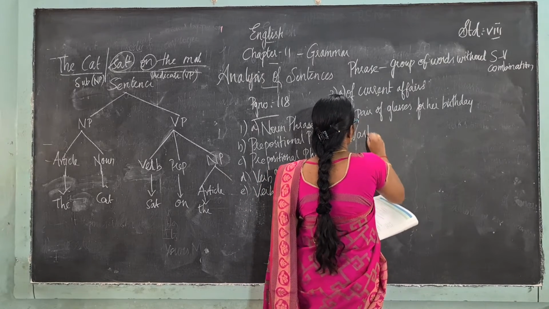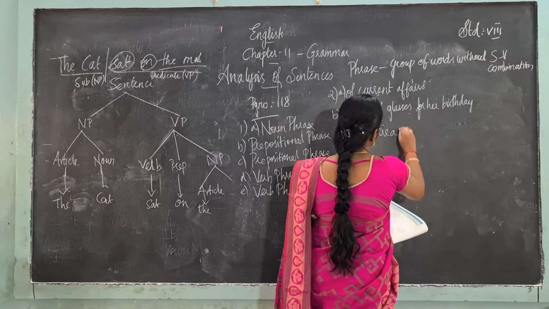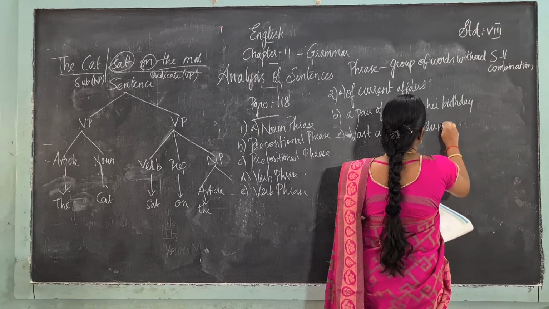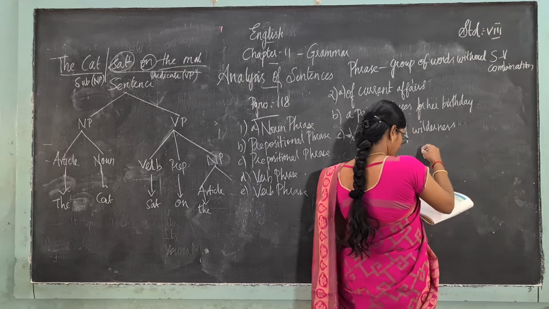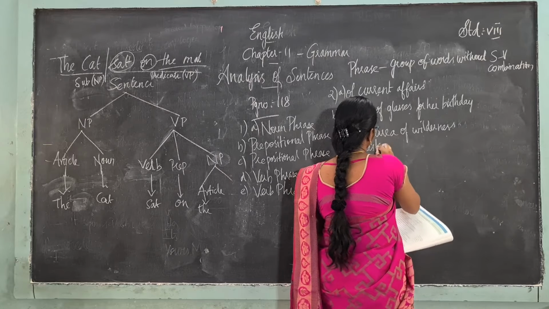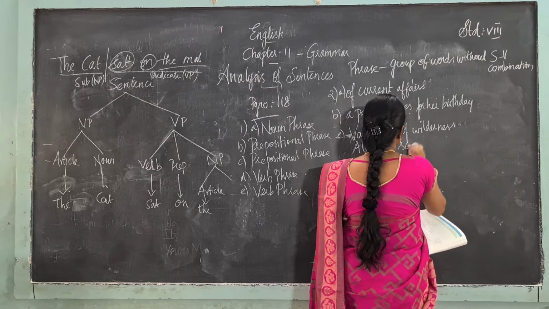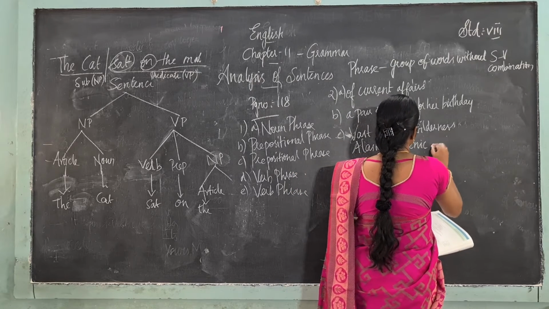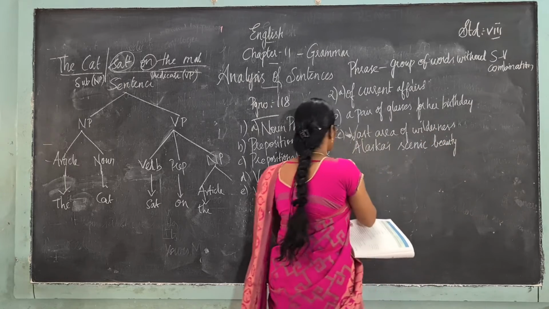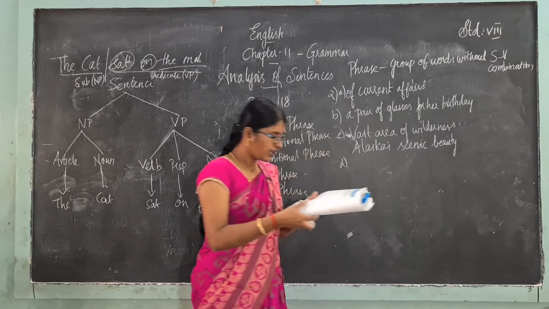And Alaska's scenic beauty, that is also a noun phrase. Okay, next moving on to the next one.